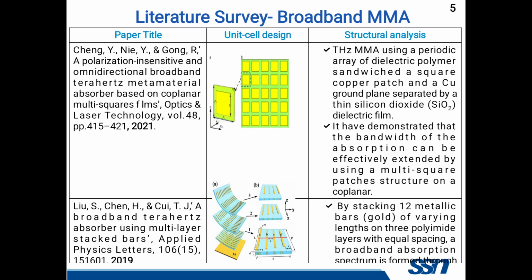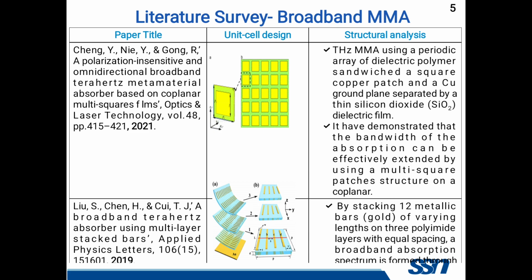Next, we are going to discuss the literature survey. The first paper is a polarization insensitive and omnidirectional broadband terahertz metamaterial absorber based on coplanar multi-square films. From the name, we identified that the authors used multiple square films, a coplanar method, to develop a metamaterial absorber. The substrate used here is silicon dioxide, and a multi-square patches structure is formed on top. The next paper is a broadband terahertz absorber using multi-layer stacked bars. Here also, from the name, we identified that they are using multiple layers to achieve the absorption rate.